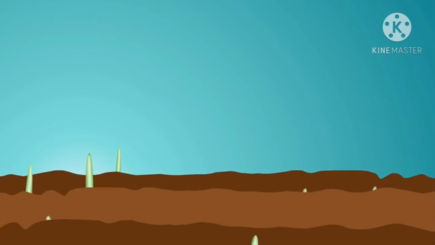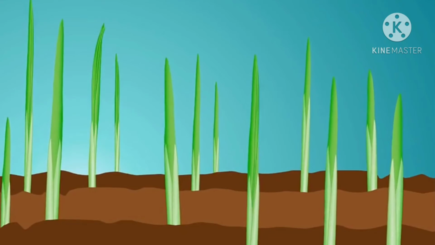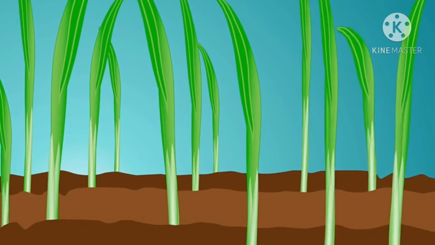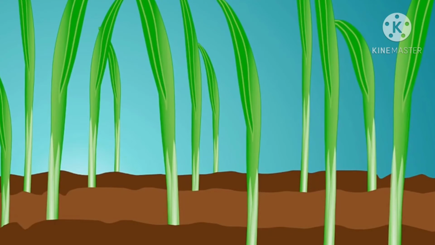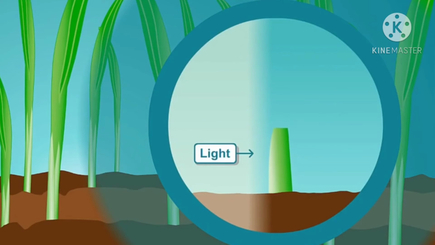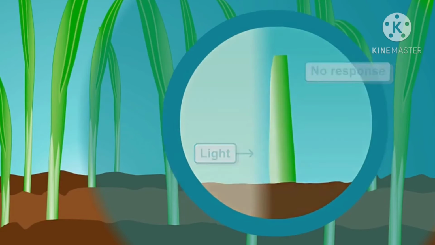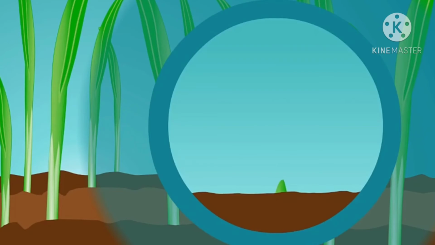Charles Darwin and his son Francis Darwin performed their experiments on the tip of the stems of oats. They investigated using coleoptiles. They found that there is no bending response to light when the coleoptile tip is removed. This means that either the tip is the origin of the messenger or it must be stimulated by light.